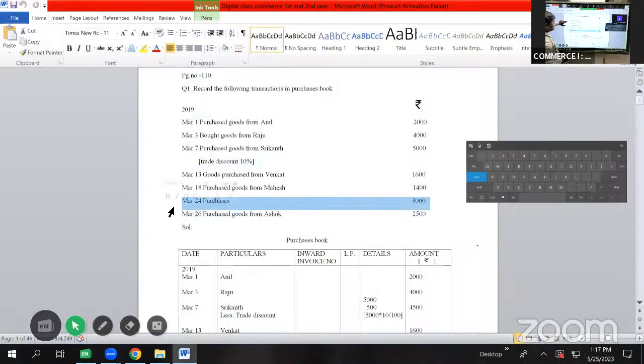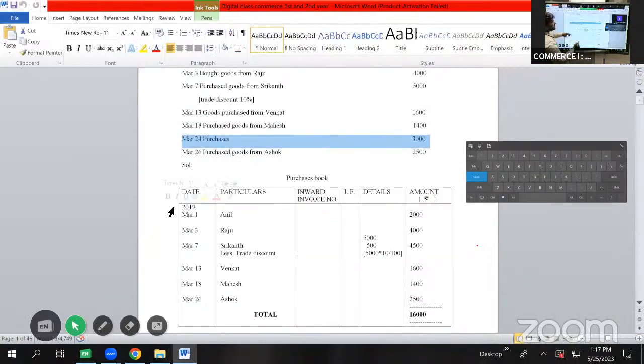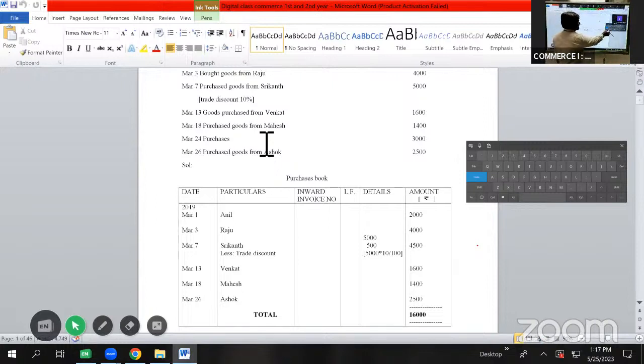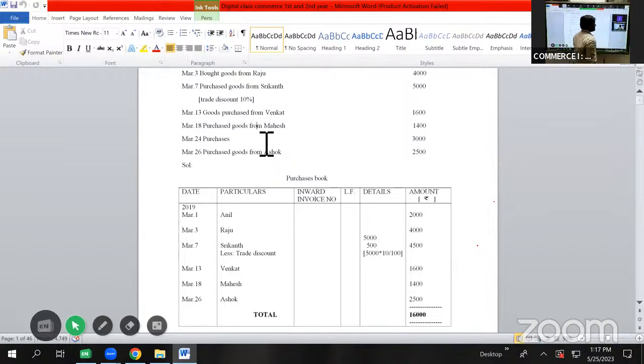Then we have a transaction on March 13, goods purchased from Venkat 1600. So here it will be shown as March 13, Venkat 1600. Then we have a transaction on March 18, purchased goods from Mahesh 1400. So here the date will be taken as March 18, Mahesh 1400. Then we have a transaction on March 24, purchases 3000. So here the transaction is given only as purchases. The name of a person has not been specified.